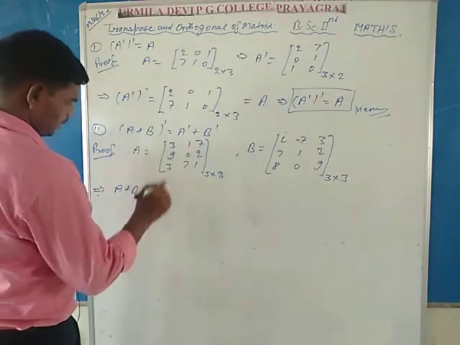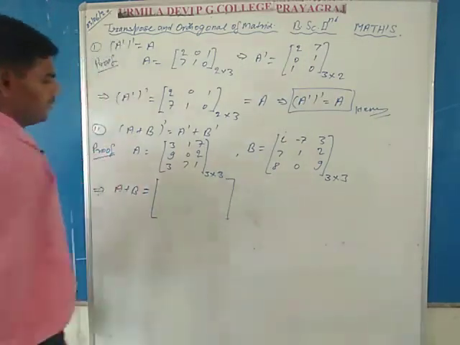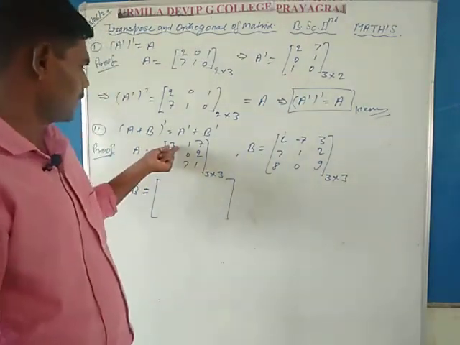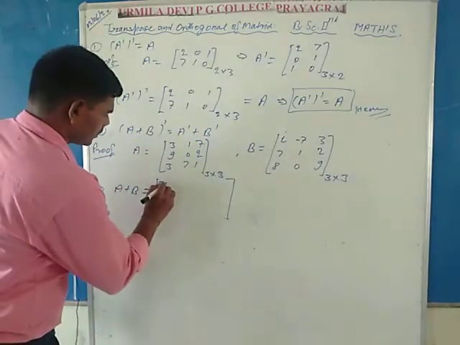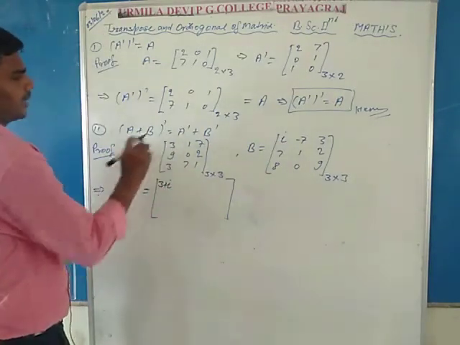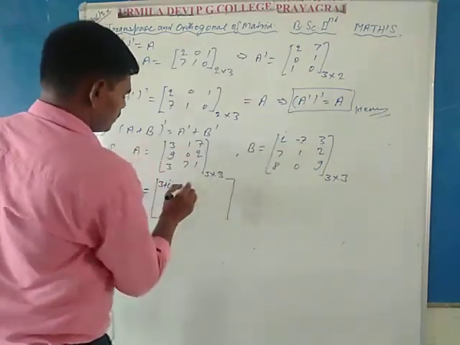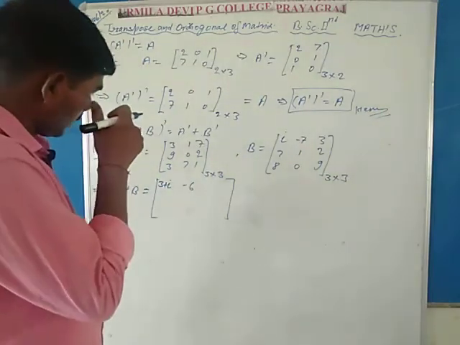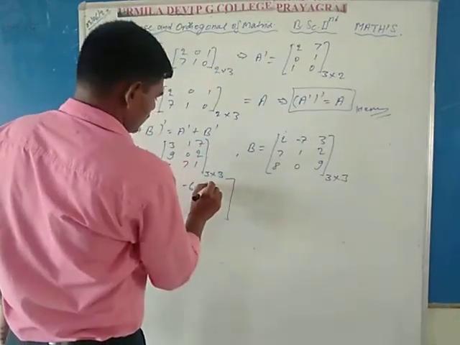Suppose we find A plus B. By the definition of addition of two matrices, the first element adds with the first, so 3 plus i, and the second element adds with the second, so 1 minus 7 is equal to minus 6, and third, 7 plus 3 is equal to 10.